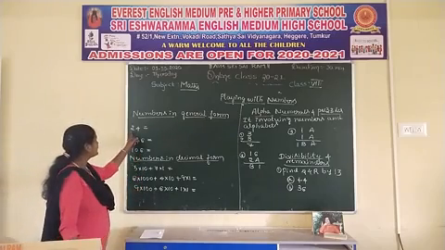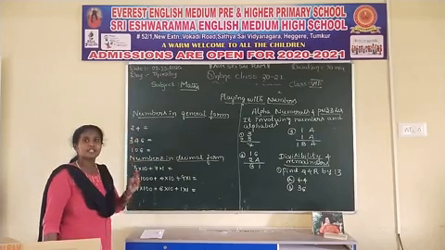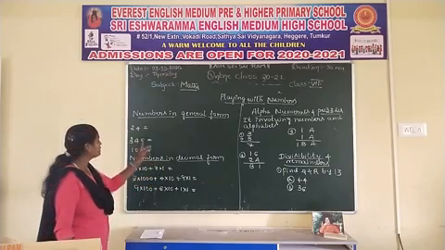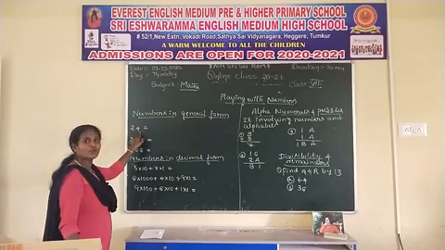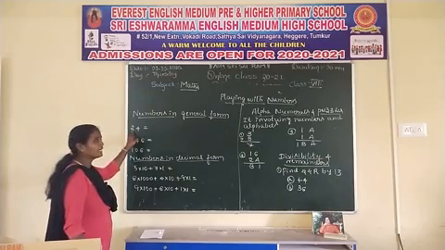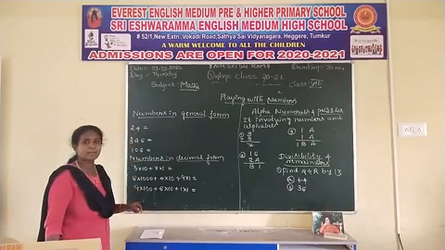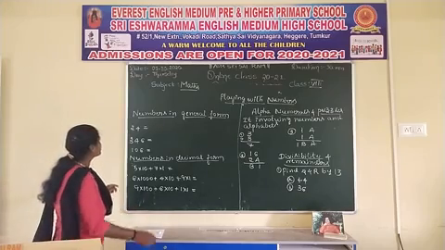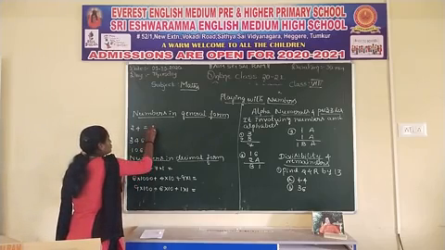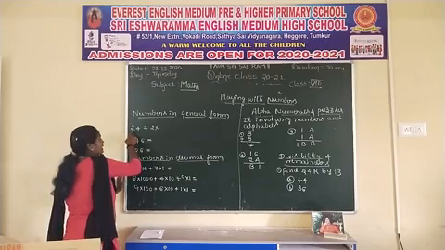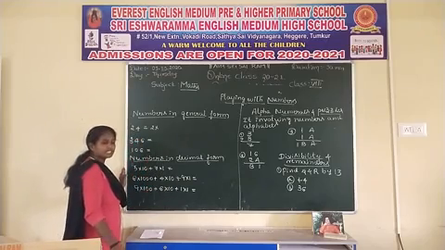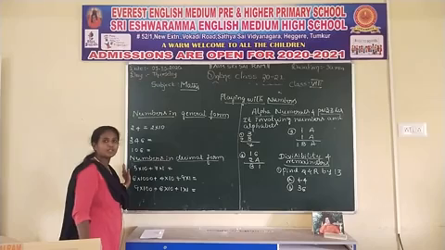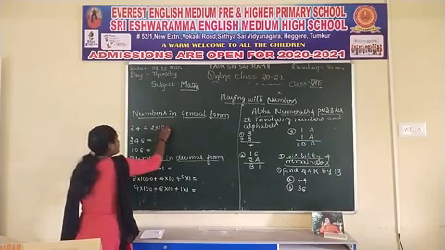See here. 24 is a 2-digit number. 4 is in the place of ones. 2 is in the place of tens. You should write like that only. 2 into, what is the place value of 2? Yes, the place value of 2 is 10. The place value of 2 is 10, plus.